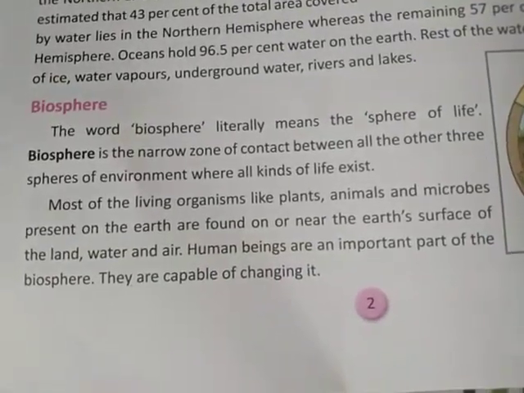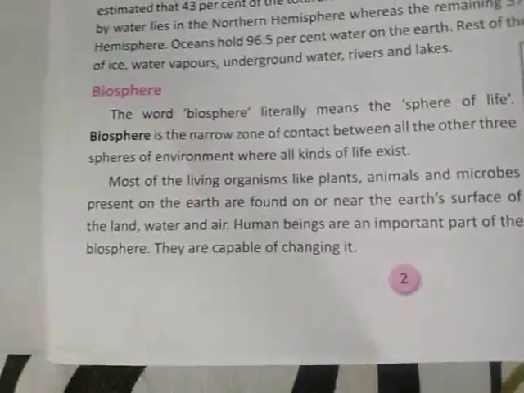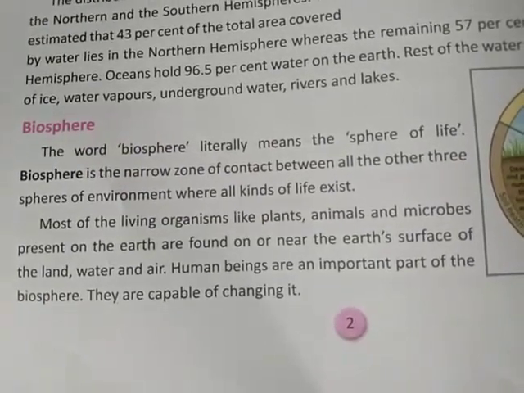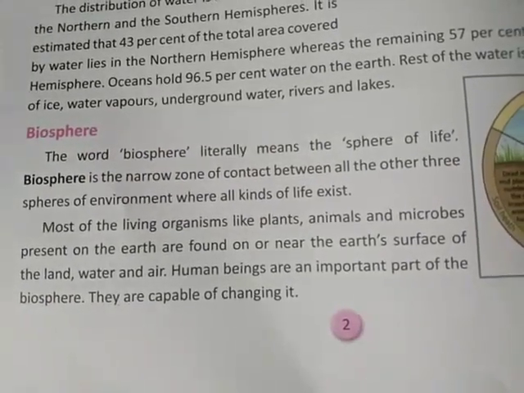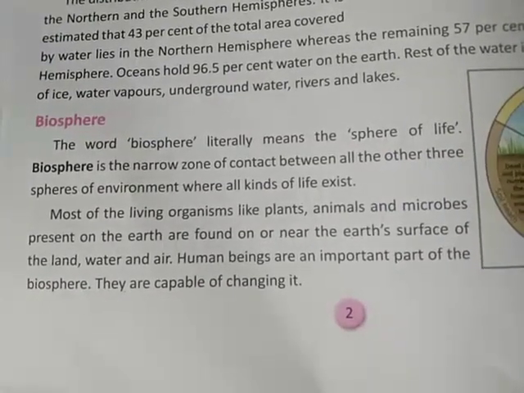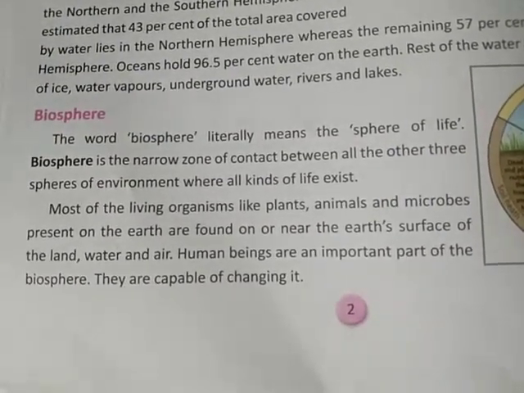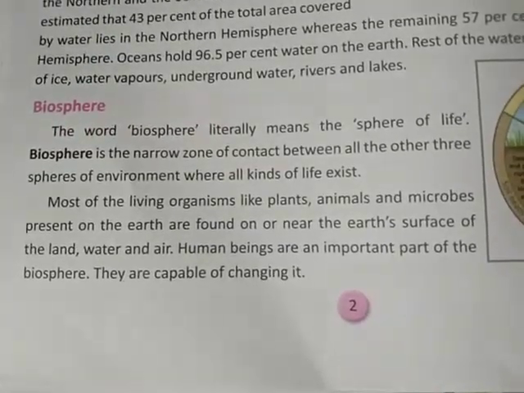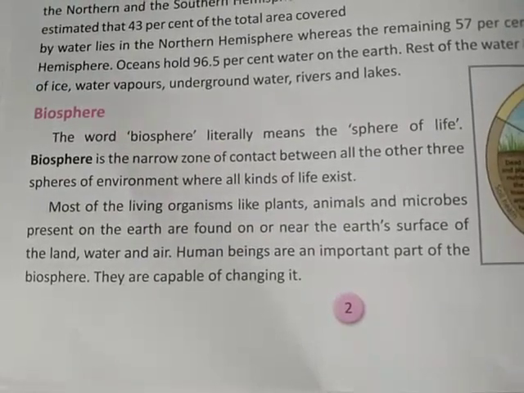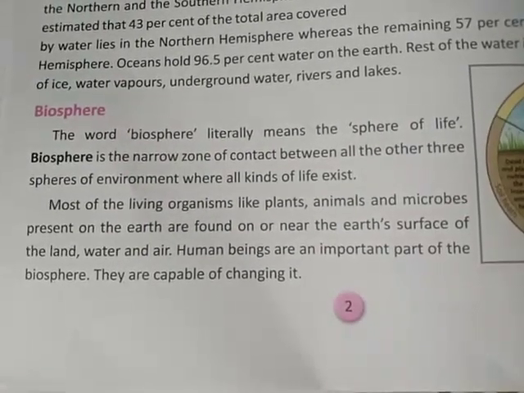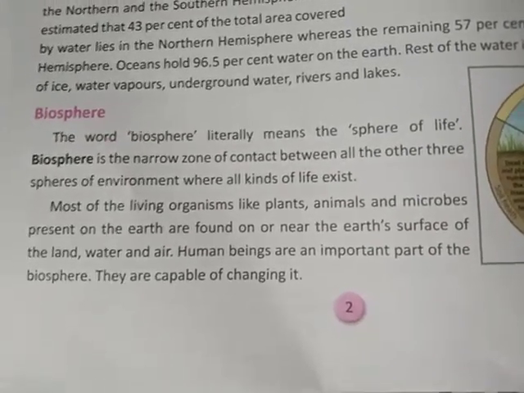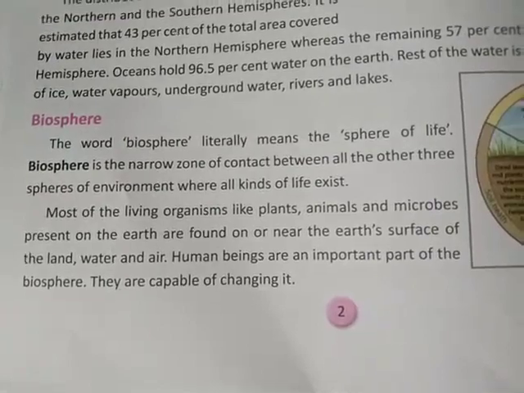Now biosphere. I think hydrosphere is very easy. Now biosphere. The word biosphere means the sphere of life, means where life exists. Biosphere is a narrow zone of contact between all the other spheres of environment where all kinds of life exist. Most of the living organisms like plants, animals and microbes present on the earth are found on or near the earth's surface of land, water and air.